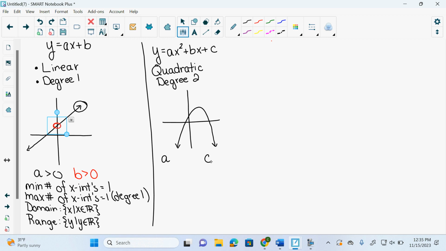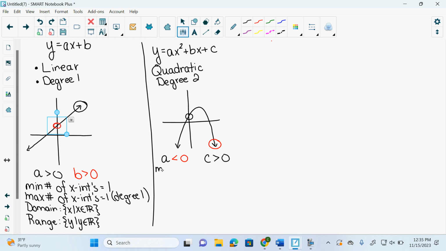A and c? Phil? a is negative, but c is positive. Right. a is negative because I'm down on the right. I'm also down on the left because it's a quadratic. Quadratics always end in the same direction. They don't disco, right? Even degree functions don't disco. But we only have one even degree because I can only take you to cubics. Okay? So because it's down on the right, I know my a is less than 0. And c is my y-intercept, because if I plug zeros in for these x's, it would give me the c, and c is greater than 0.